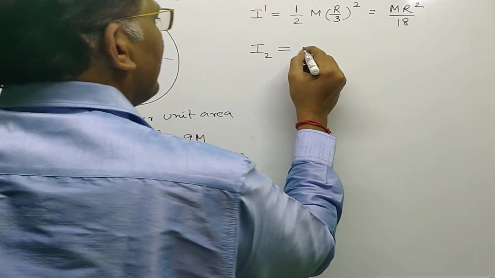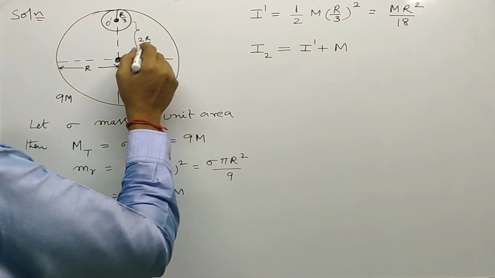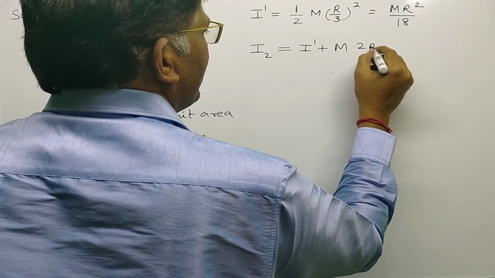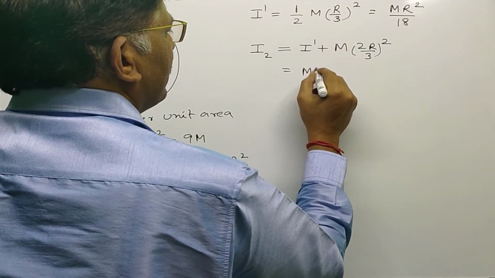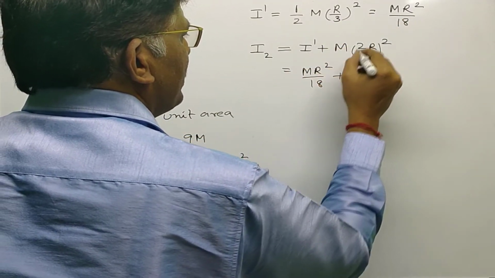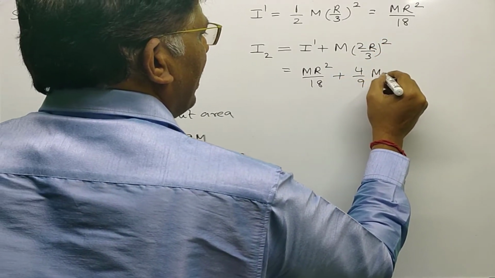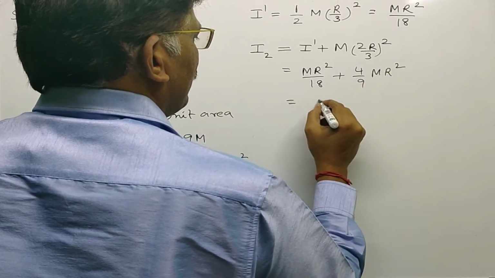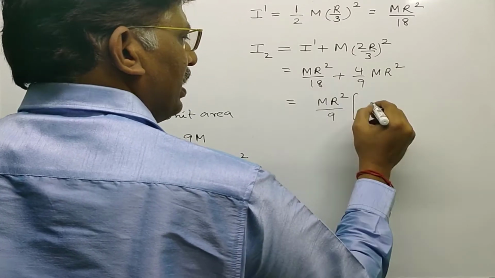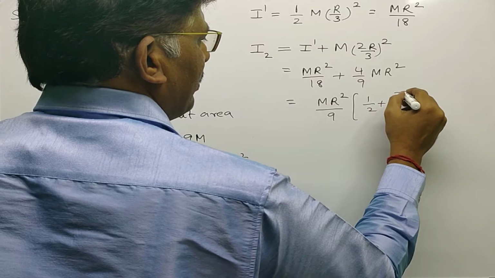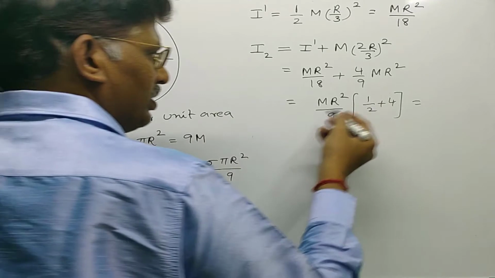According to the parallel axis theorem, I2 is equal to I dash plus m into distance square. The perpendicular distance is 2R by 3 whole square, so I2 is equal to m R square by 18 plus 4 by 9 m R square. Taking m R square divided by 9 as common, in the first term 1 by 2, in the second term 4, so 4 plus 1 by 2 is 9 by 2, and 9 and 9 cancel.